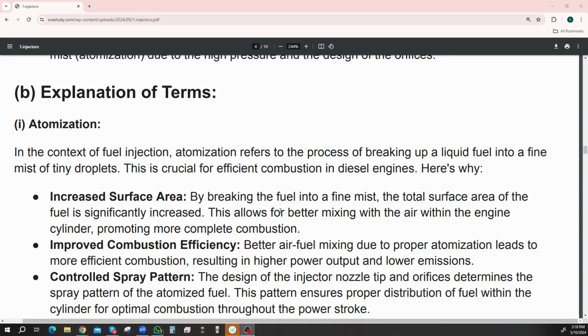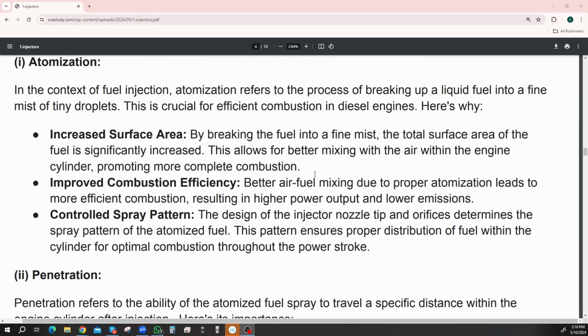Atomization refers to the process of breaking up a liquid fuel into a fine mist of tiny droplets. Yeah, so it's just spraying it, right? This is crucial for efficient combustion in diesel engines, and here's why. There's a couple of points about why it's a good idea to do it well. It increases surface area, improves combustion efficiency, and gives a controlled spray pattern.